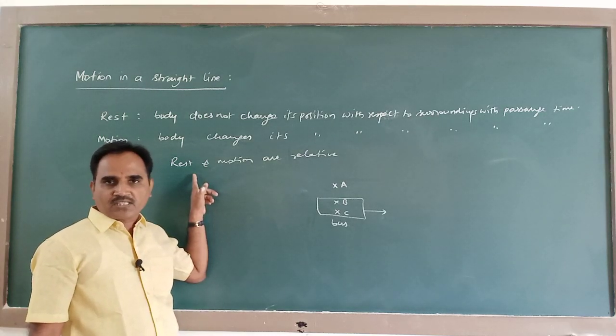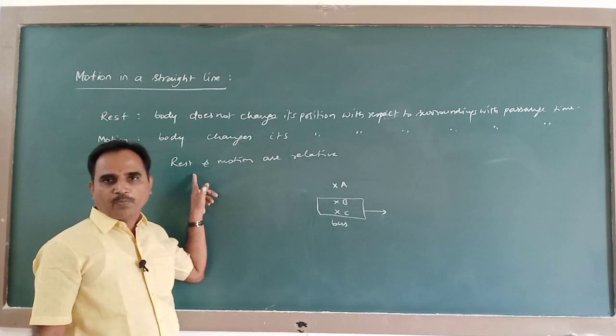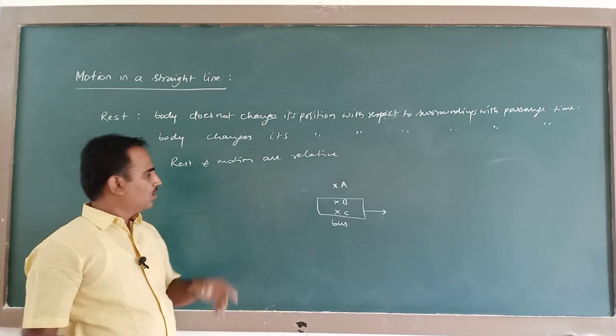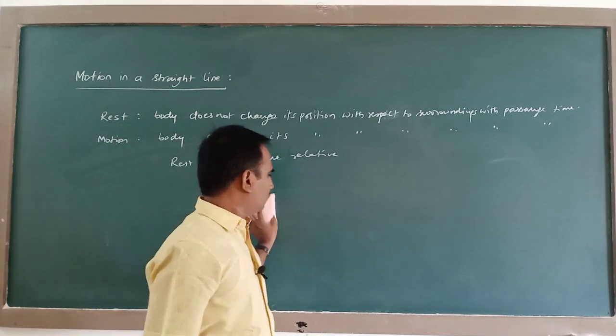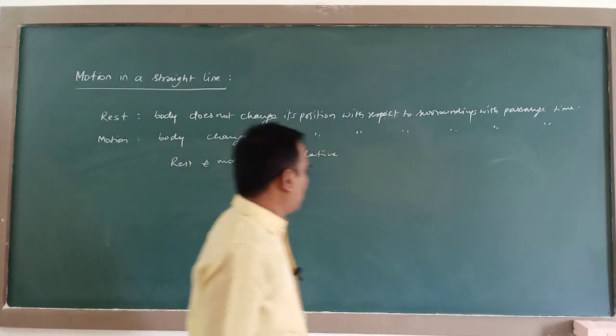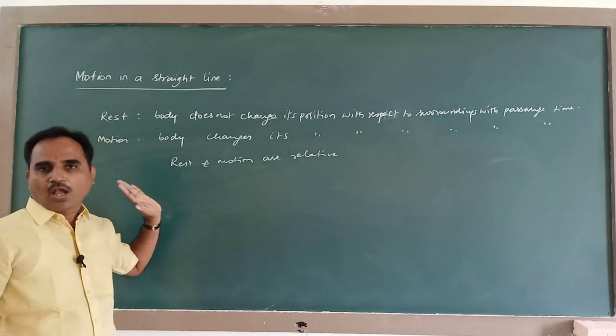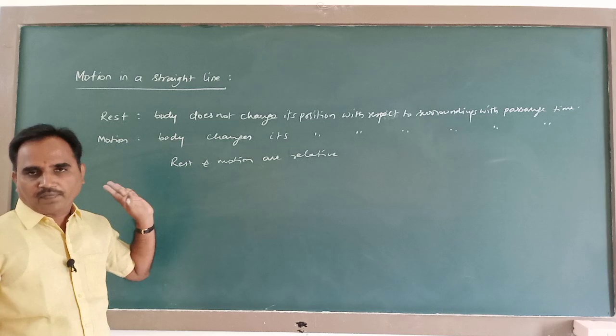Similarly, when you say something is at rest, you need to mention with respect to what it is at rest. So rest and motion, they are relative. Absolute rest cannot be defined.